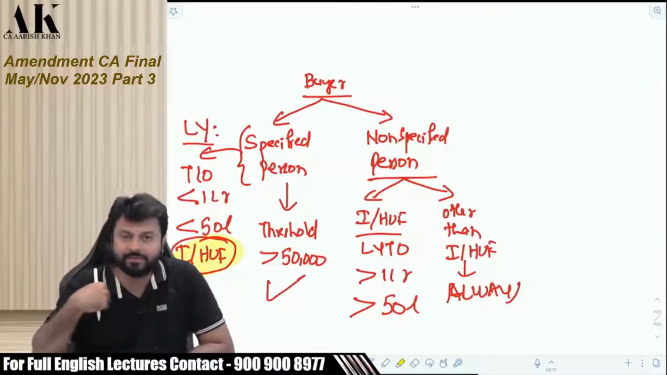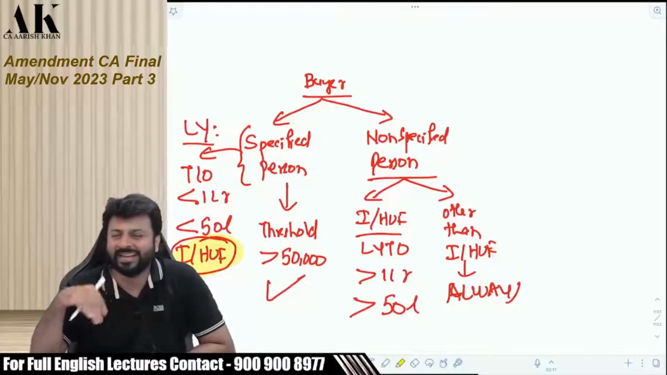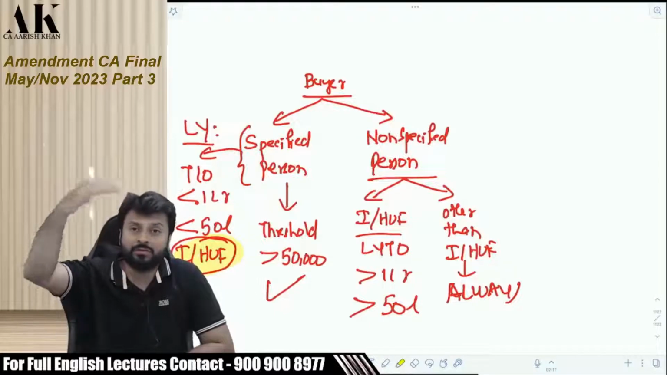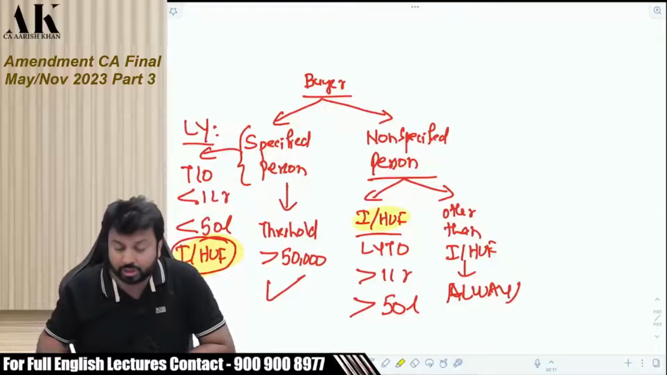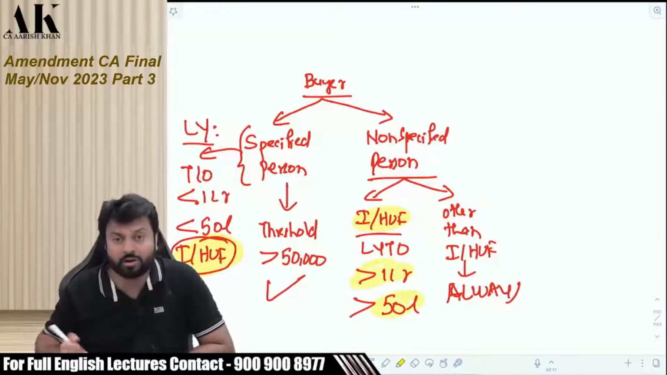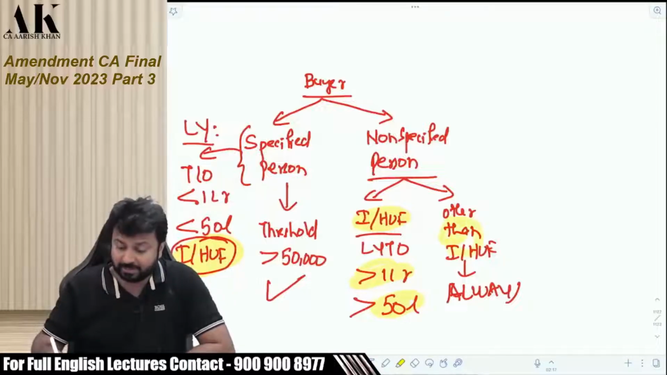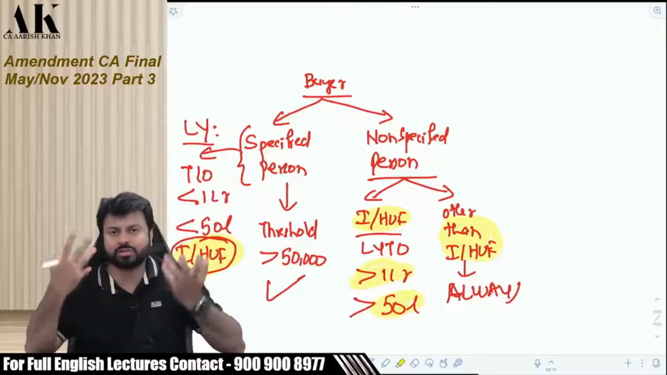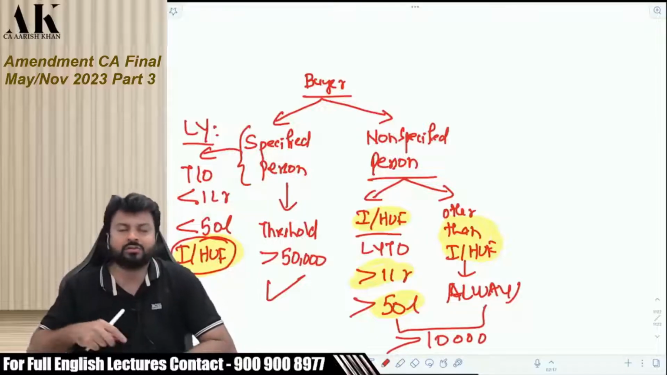We have to check the buyer. If the buyer is a small buyer, individual or HUF, with last year's turnover less than 50 lakhs or 1 crore, then the threshold is higher, 50,000. Up to 50,000, no need to deduct TDS. But if the assessee is an individual or HUF as a big buyer, with last year's turnover greater than 1 crore or greater than 50 lakhs, as the case may be for business or profession, or if the assessee is a company or a firm, then in these two cases, always the threshold is greater than 10,000 rupees.